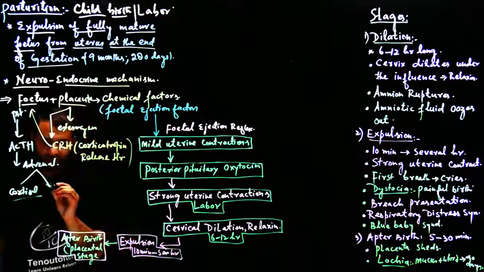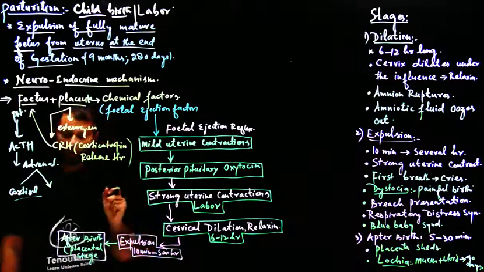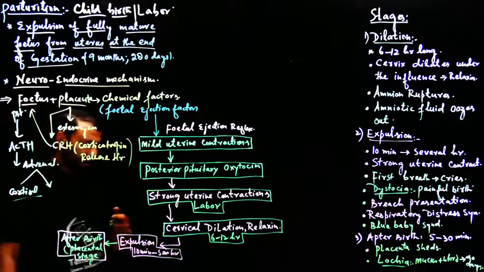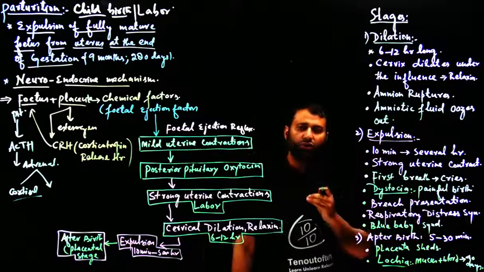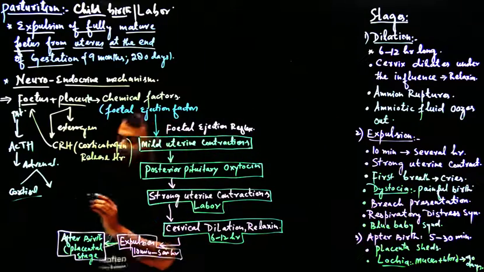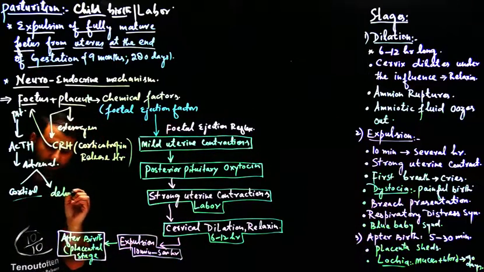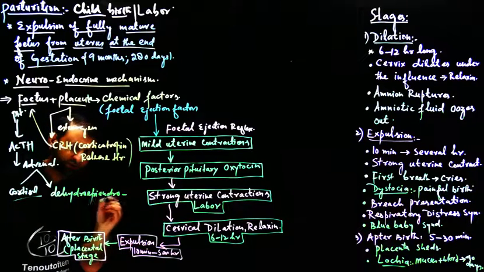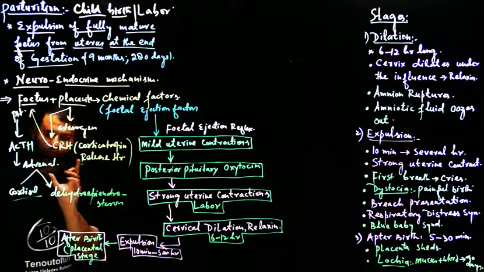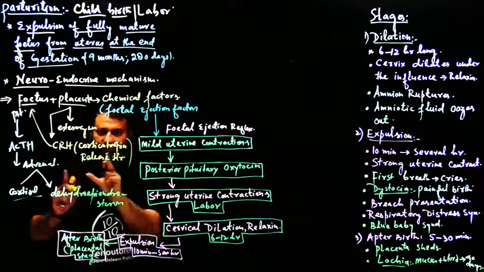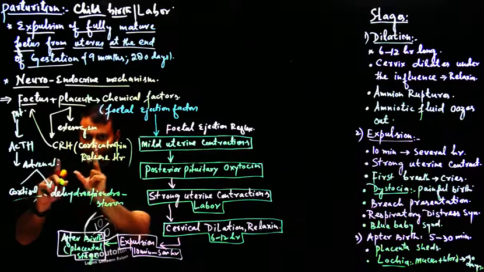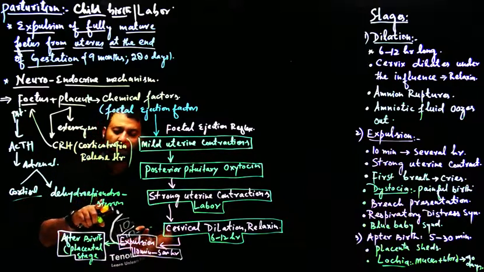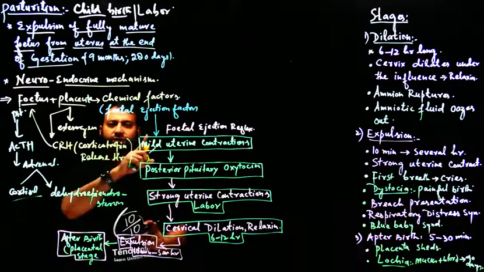The adrenal gland also secretes a very important androgen called dehydroepiandrosterone. So the adrenal gland of the fetus secretes two hormones: cortisol and dehydroepiandrosterone, a very important androgen.